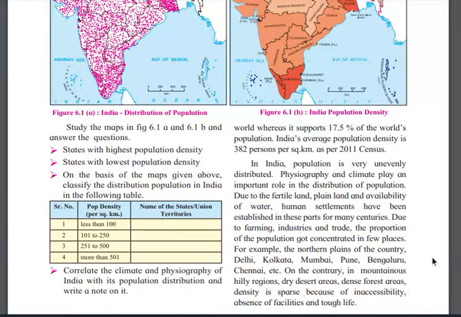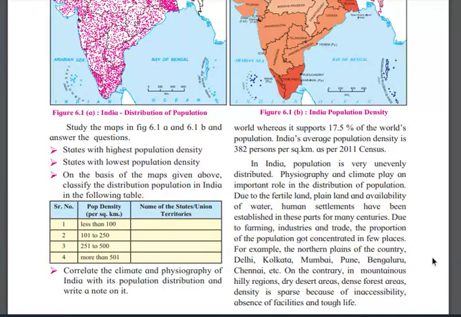Because of trading, because industries are there. Why are people settling in the north side? Because of farming, right? So people are more populated in a few particular places because of farming, industries or trade. For example, the northern plains of the country, Delhi, Kolkata, Mumbai, Pune, Bangalore, Chennai, etc.